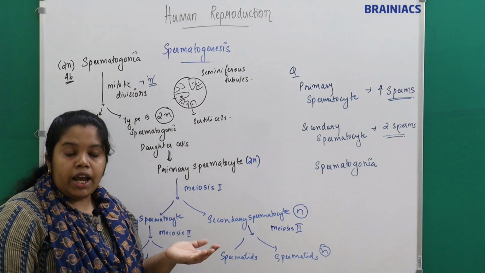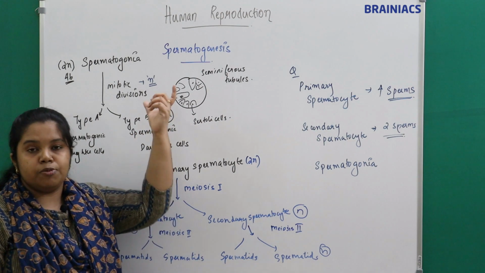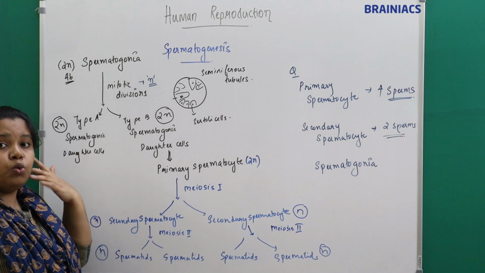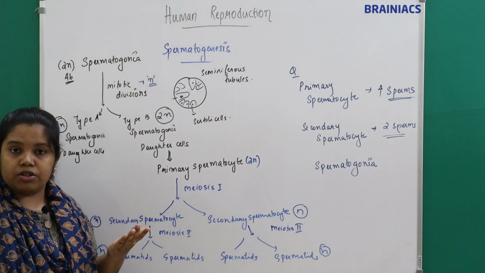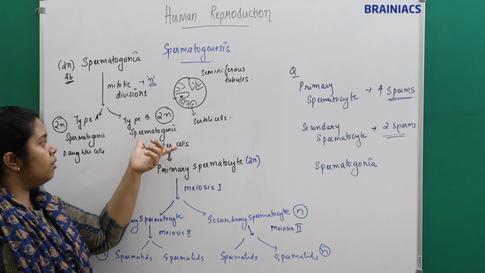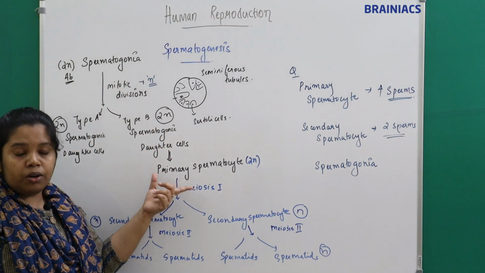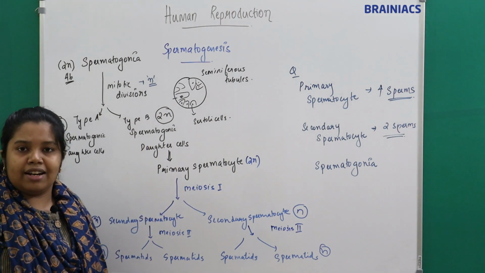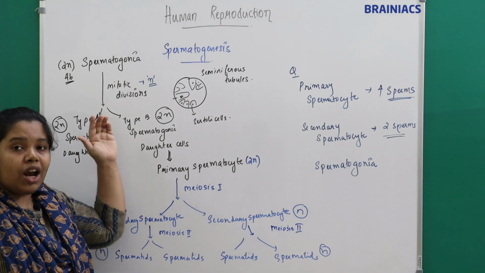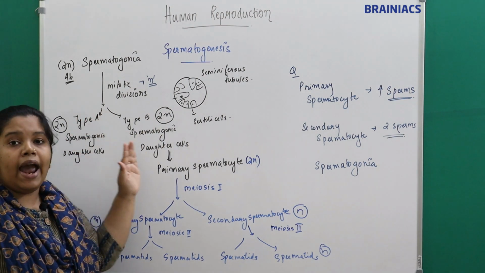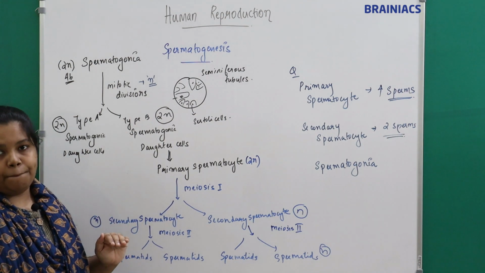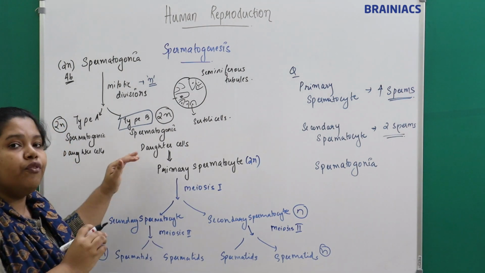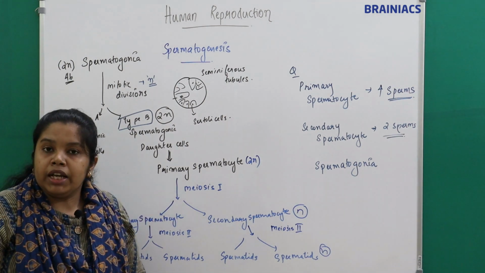It will anyway be more than 4, because the spermatogonia will undergo a number of mitotic divisions to increase the number of spermatogonia. So we can't tell how many primary spermatocytes are formed from spermatogonia, because the spermatogonia undergo mitotic division to produce type A and type B spermatogonia, out of which the type B spermatogonia will form the primary spermatocyte.